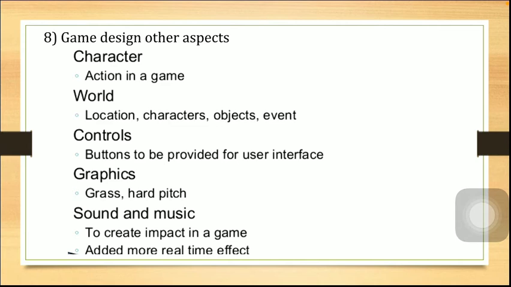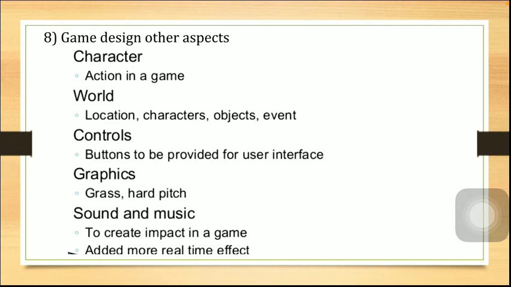Next, it is the other aspects of game design. In game design there are other aspects also. What are they? Like characters. For all the characters in the game, mention their personality, capability, and role action in the game. Whatever action has to take place in the game, everything has to be mentioned. The different characters, their personality, their capability have to be mentioned.